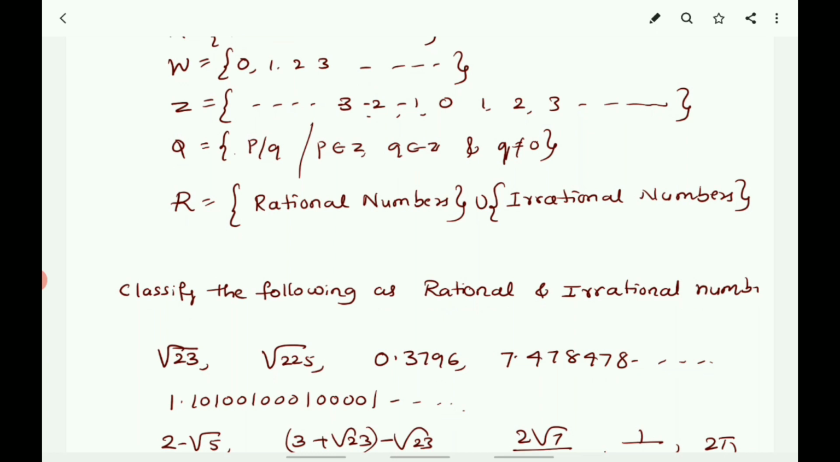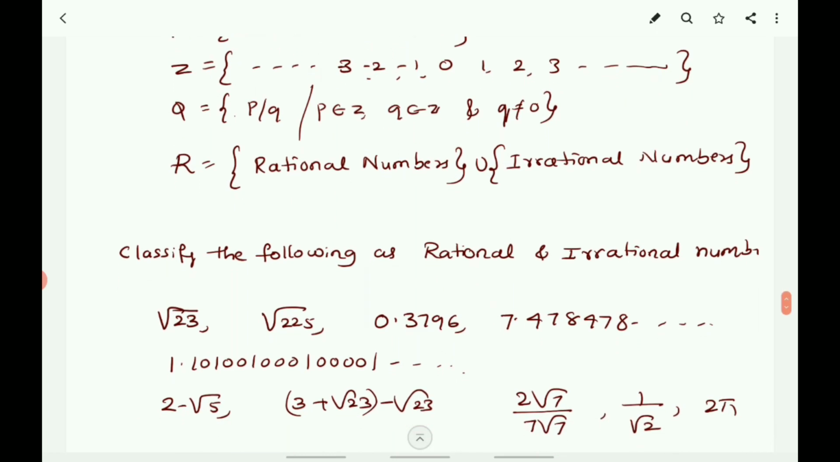Do you know what irrational numbers are? The numbers which cannot be expressed in the form of P by Q are called irrational numbers, and they are non-terminating, non-recurring decimals. Rational numbers are the numbers which can be expressed in the form of P by Q, and they are terminating decimals or non-terminating recurring decimals. But irrational numbers cannot be expressed in the form of P by Q, and they are non-terminating, non-recurring decimals.